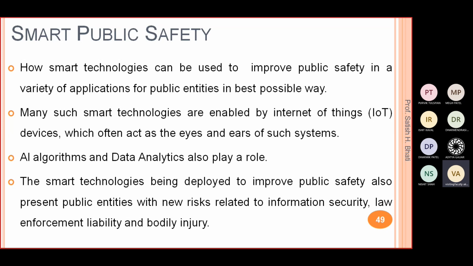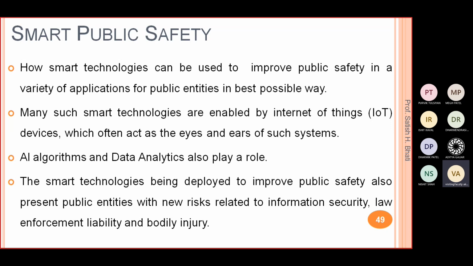The smart technology being deployed to improve public safety also presents public entities with new risks related to information security, law enforcement, liability, and bodily injury. So though we are trying to make the system smart, there are also risks, which we'll discuss at the end. One is related to information security.